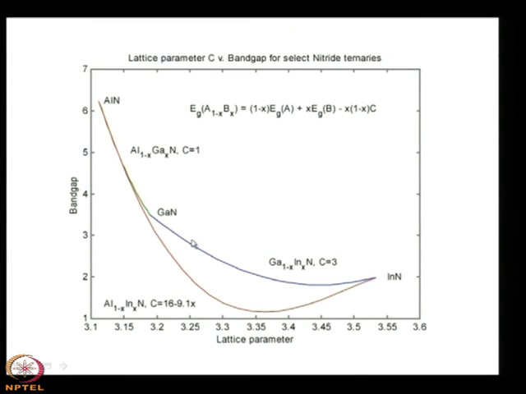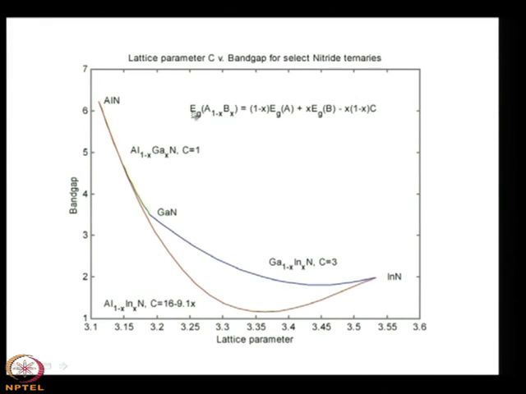Then you see that if you vary this indium nitride, gallium nitride or aluminum nitride, on the x axis is the lattice parameter, because I have mentioned that lattice constant is one of the most important considerations in epitaxy. Then you can consider, say, A is one material and B is another material.